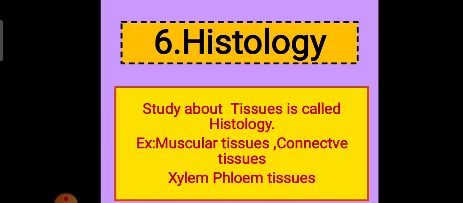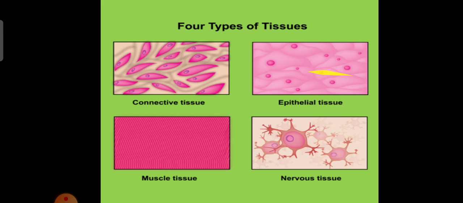Histology. Histos means tissues, and logos means study. So it is the study about tissues. Examples: muscular tissues and connective tissues are animal tissues. Xylem and phloem are plant tissues. Connective, epithelial, muscle and nervous tissues are all animal tissues. Their study is known as histology.